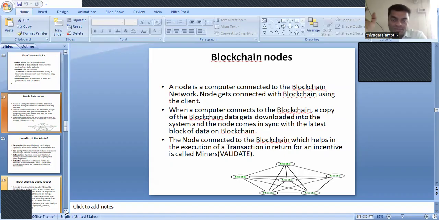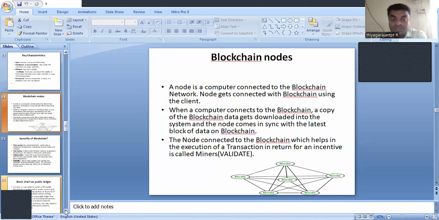Simply we say a node is a computer connected to the blockchain in the network. Participants do not directly connect; anyhow, every participant has one node, one computer, whatever the resources may be. So a node is a computer connected to the blockchain network, and a node gets connected with the blockchain using the client. So every client is said to be a node here.